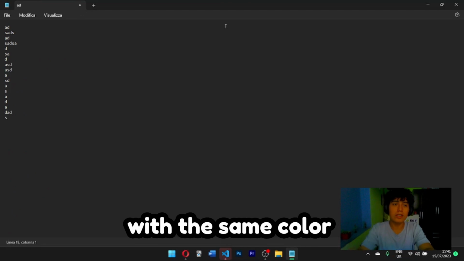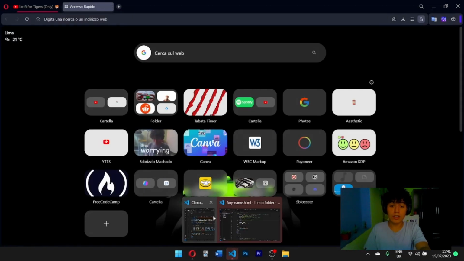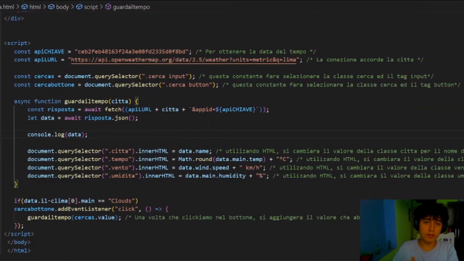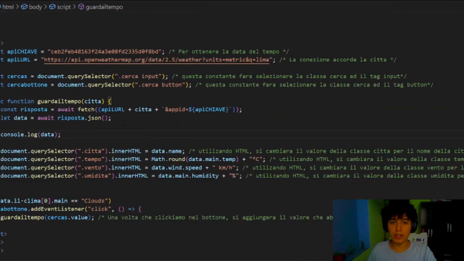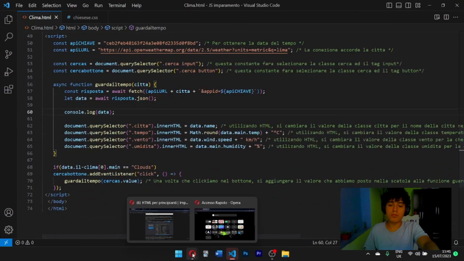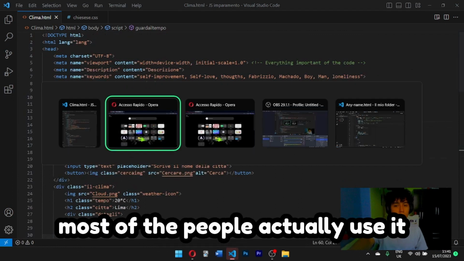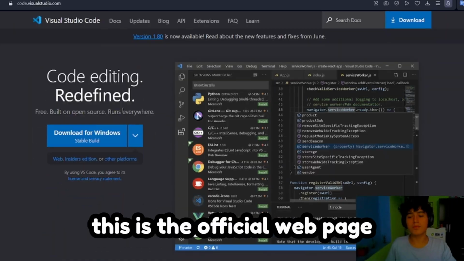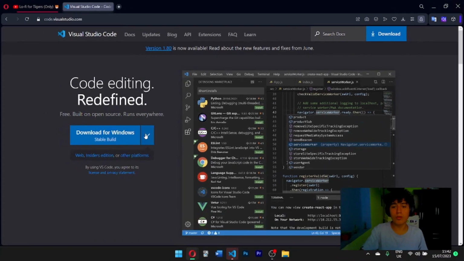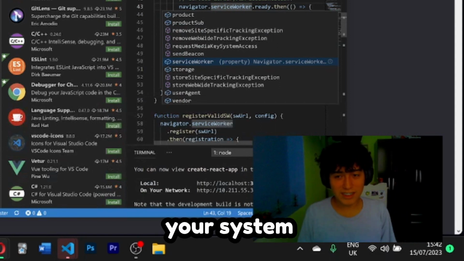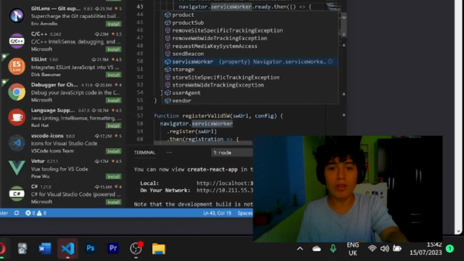When you have Notepad, all the letters are the same color, okay? But if I am using this text editor, everything has different colors. Not everything, but for every type of word that we are working on, each of them has a signal color. This text editor is called Visual Studio Code, and most of the people actually use it. This is the official webpage, and just download it, okay, for Windows, Linux, or Mac. It doesn't matter your operating system.